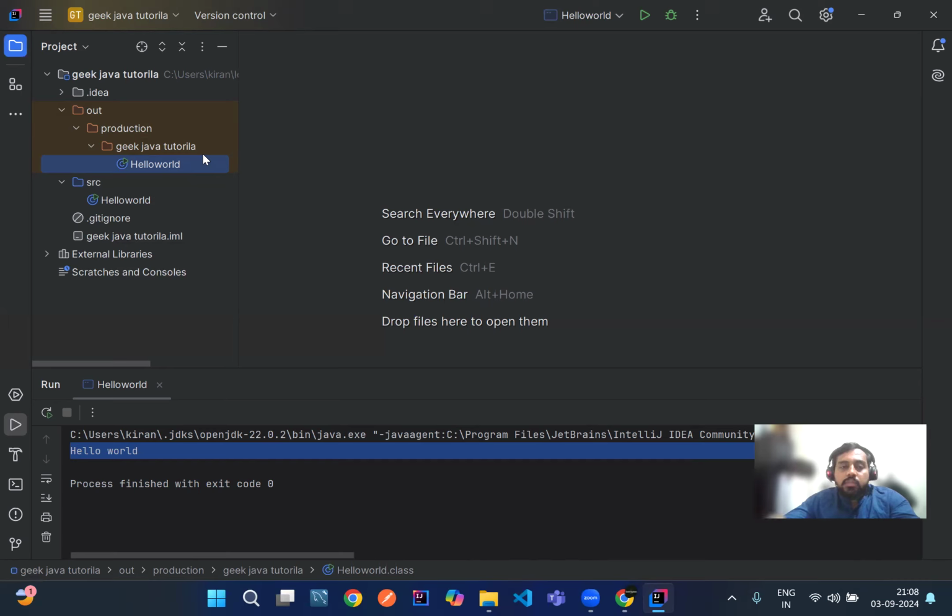So here in my Windows, I'm using the JVM for Windows. Suppose that hello dot class file I give to my friend who is using the JVM for iOS on his iOS machine, it will be compatible. But the JVM is platform dependent. Meaning the JVM for Windows is different and the JVM for iOS is different. But the program which the JVM runs is platform independent.